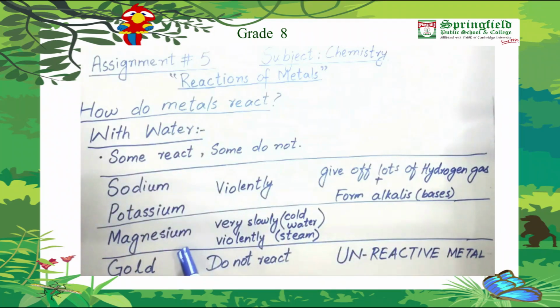It also produces its respective alkali, which is magnesium hydroxide, with the steam. Then is gold. Gold does not react at all, either with cold water or with steam. So as it is not reacting, we call such metals unreactive metals.